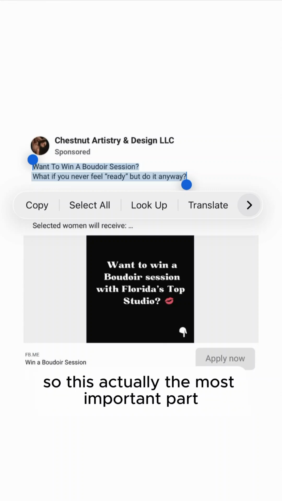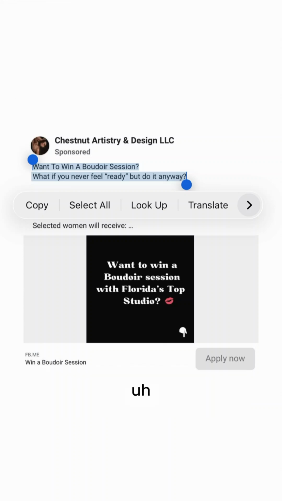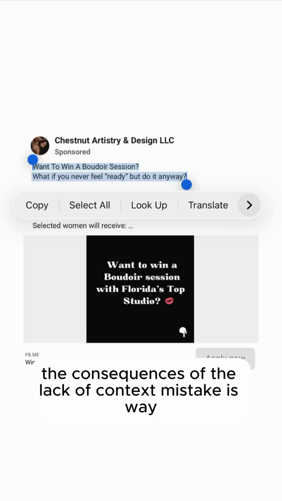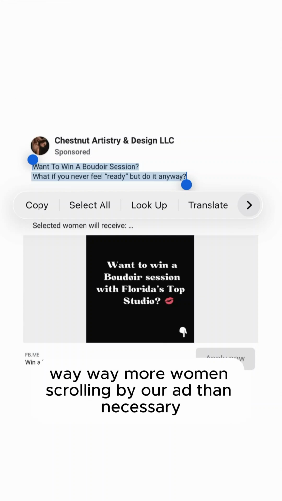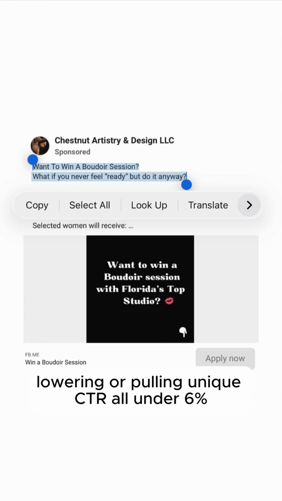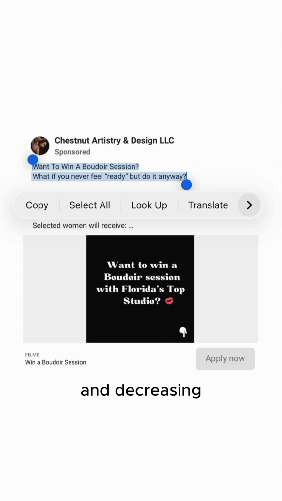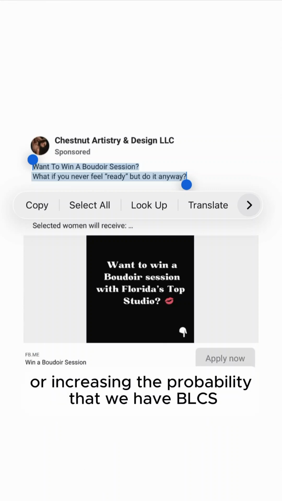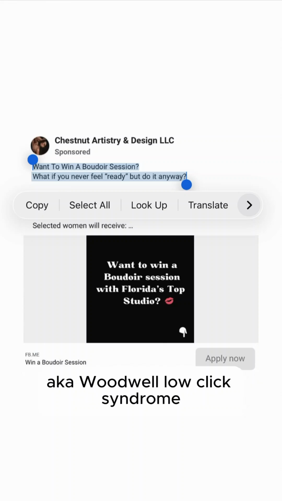So this is actually the most important part. The consequence of the lack of context mistake is way more women scrolling by our ad than necessary, pulling unique CTR all under 6%, and increasing the probability that we have BLCS, aka Boudoir low click syndrome.